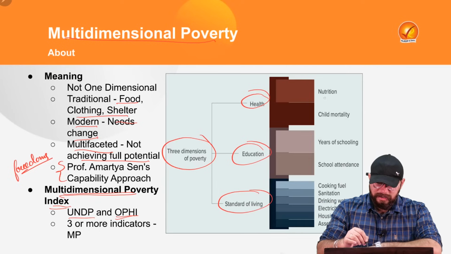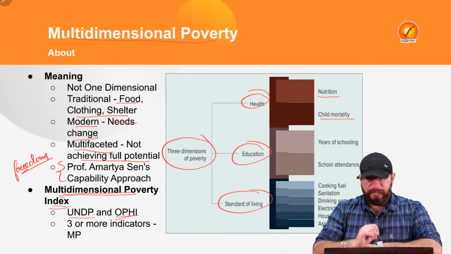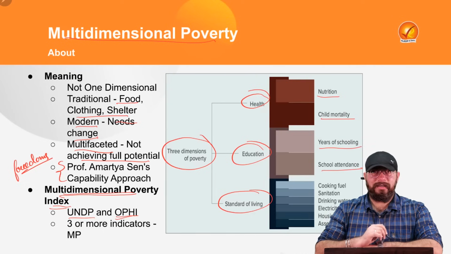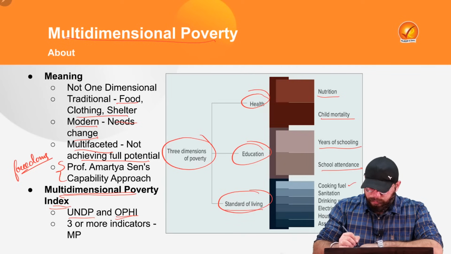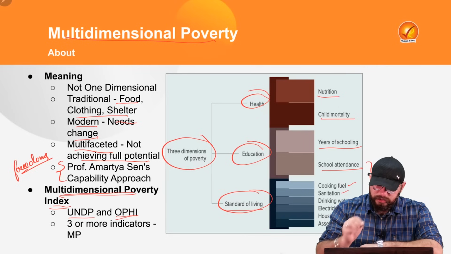Under healthcare, nutrition of a person and child mortality are seen. Under education, years of schooling and school attendance are the indicators. In standard of living, cooking fuel, sanitation, drinking water, electricity, housing and assets are all taken into account.